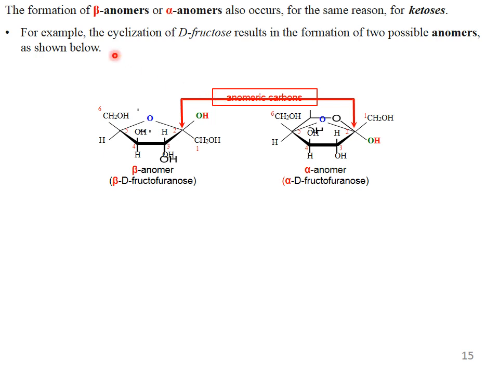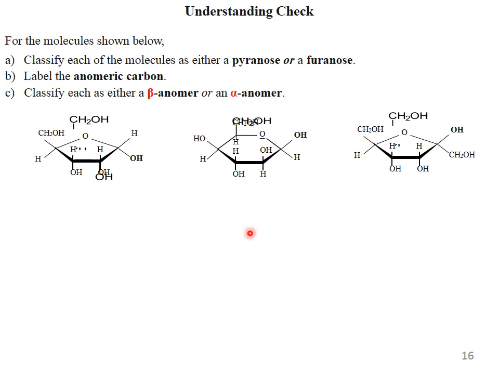Here you can see that there is mutarotation between the two anomers, meaning this is the beta anomer and this is the alpha anomer. There is only a difference in configuration at the anomeric carbon. The formation of beta anomers or alpha anomers also occurs for the same reason for ketoses. This is for your understanding.